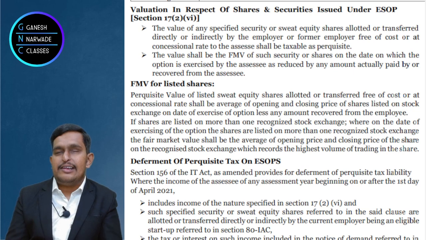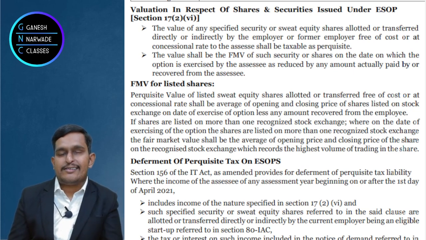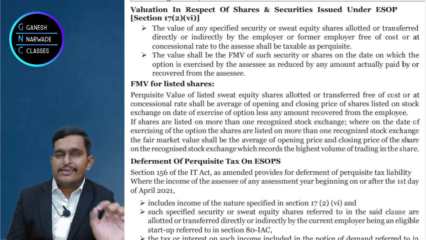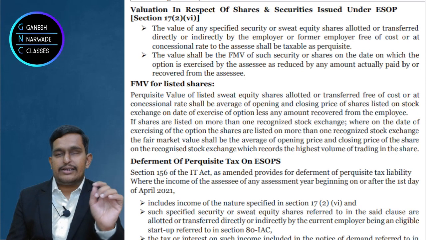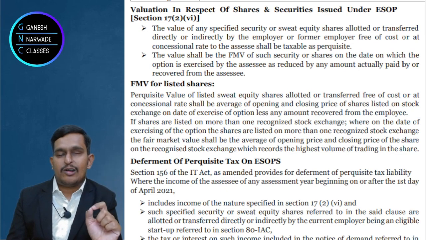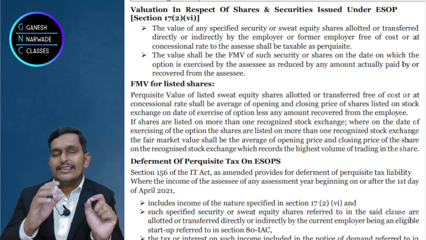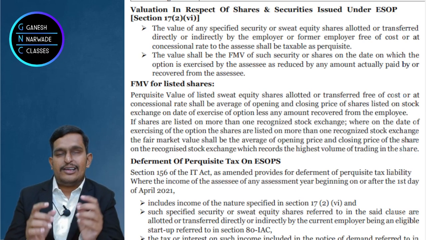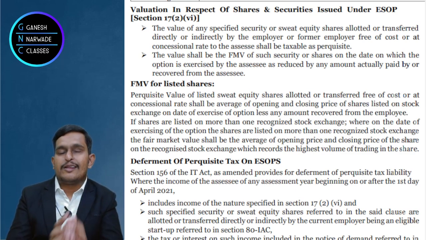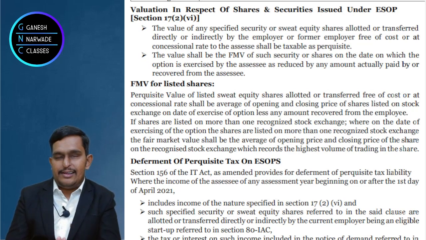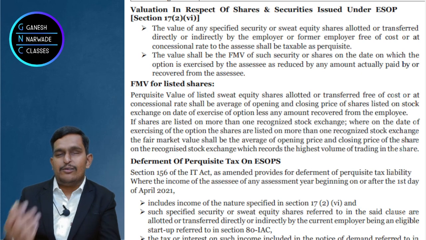But sir, in India, there is Bombay Stock Exchange, no, Mumbai Stock Exchange. They did not change the name. They are wrong, but we should use the word Mumbai Stock Exchange. That should be the right pronunciation. And the second one, National Stock Exchange. So if the shares are traded on multiple stock exchanges, then what to do? Then we should see in which stock exchange the share was highly traded, that is, trading was more.